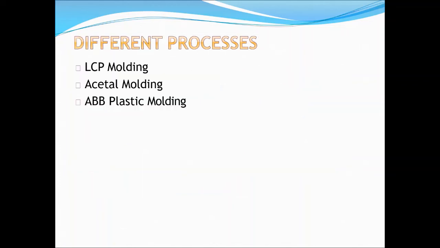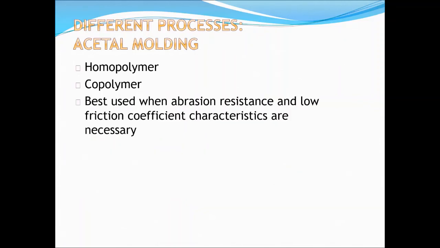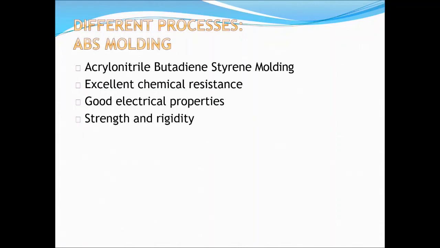LCP molding, acetal molding, ABS plastic molding. Depending upon our manufacturing process, we can utilize the various processes. The different process of ABS molding indicates how we are utilizing it.